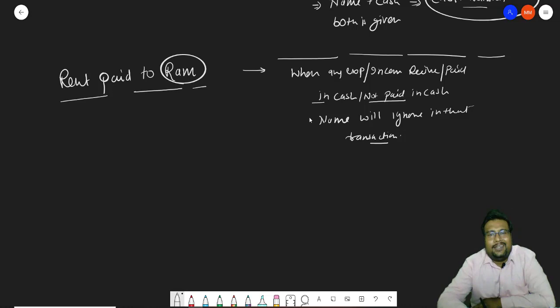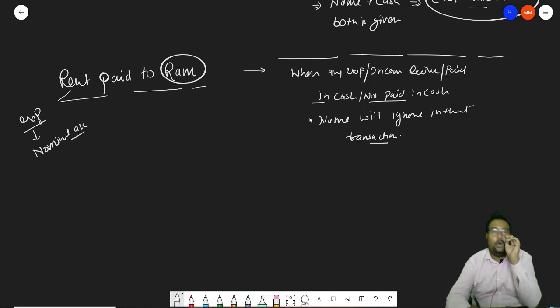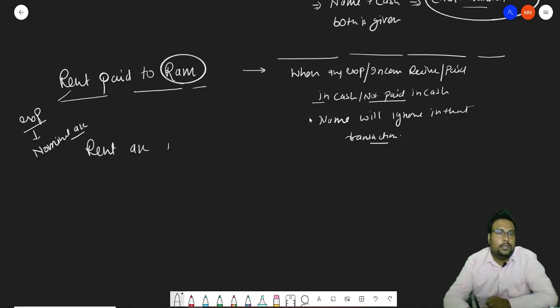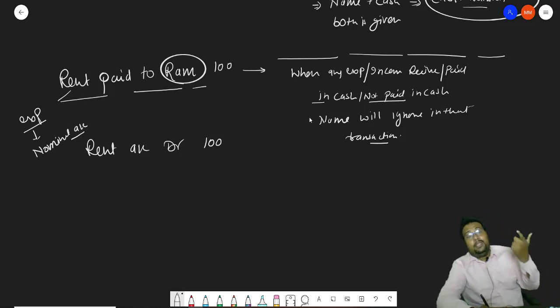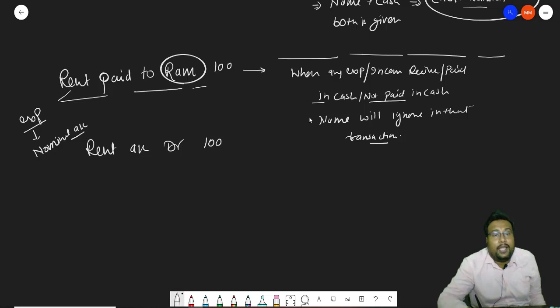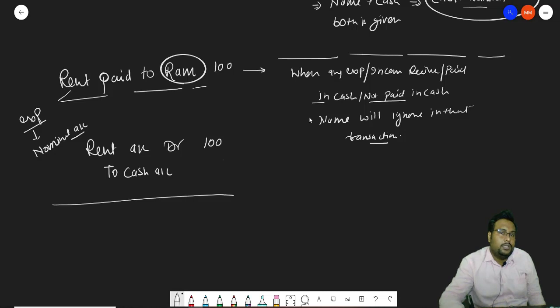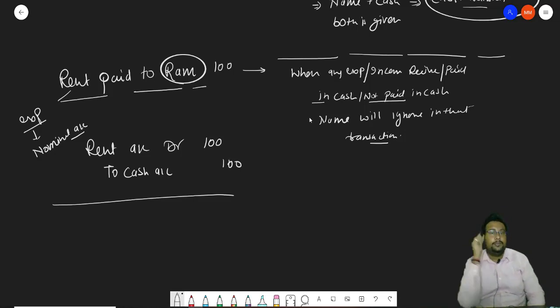Why? Because rent paid is our expense. So when we are paying rent, beta, rent is what? Expense. And expense is part of the nominal account. And what does the nominal account say? All the losses and expenses are debit. So it will be rent account debit. Suppose the amount is 100 rupees. So rent account debit is 100 rupees. When we are paying, what goes out? Our cash will go out. So it will be to cash account, 100 rupees. Getting my point?